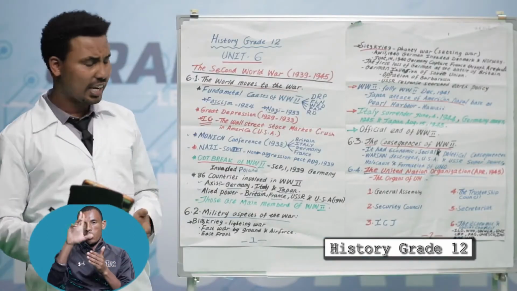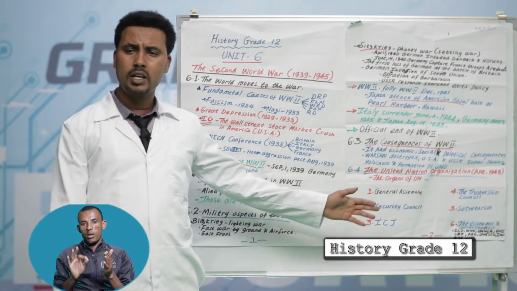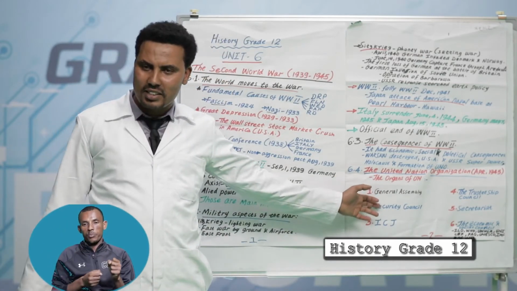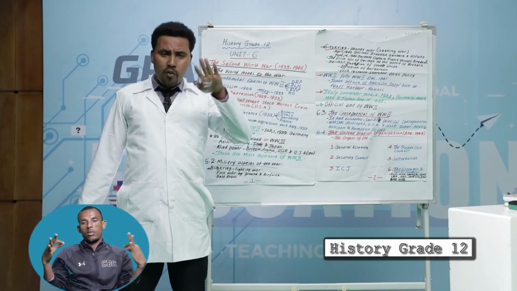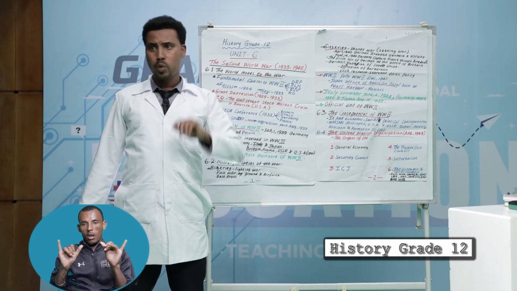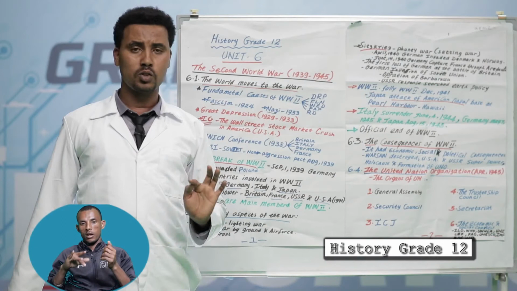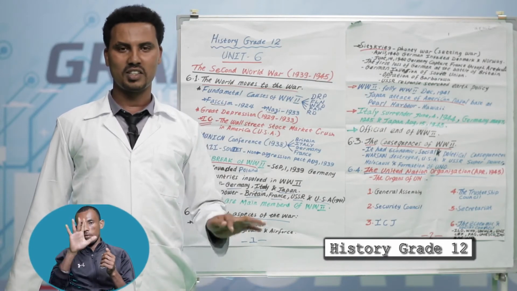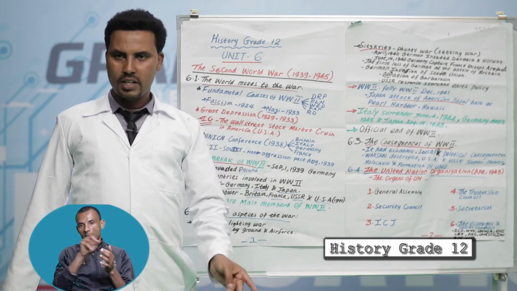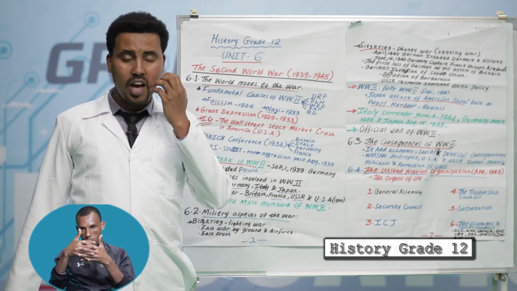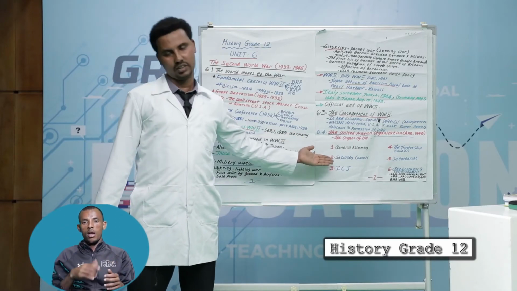And the second one, Security Council. The main target of the Security Council is to maintain peace and stability throughout the world. It has 11 members. Among the 11 members, 5 are permanent members of the UN. The permanent members have veto power. Those are USA, USSR, China, Britain, and France. Those states have veto power in the Security Council.